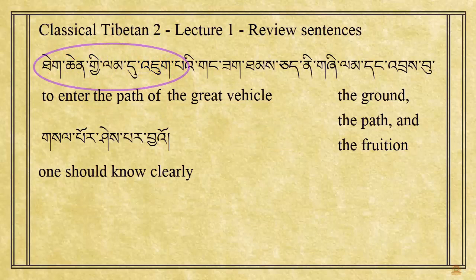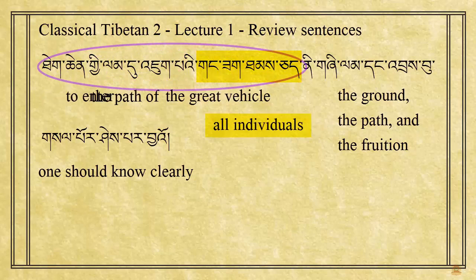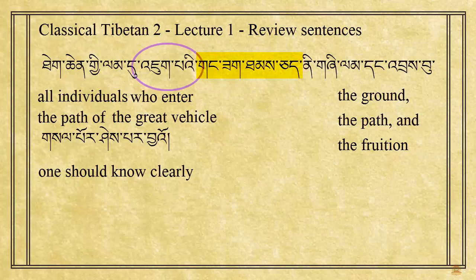This whole phrase is now connected to Kangsak Tamche, which means all individuals or all people. Tekchen Gilam du Jukpe Kangsak Tamche altogether means all individuals who enter the path of the great vehicle. So in this case, the noun Kangsak Tamche is the subject of the intransitive verb Jukpa. If needed, please review how relative clauses work again by looking at lesson 6 of your textbook.